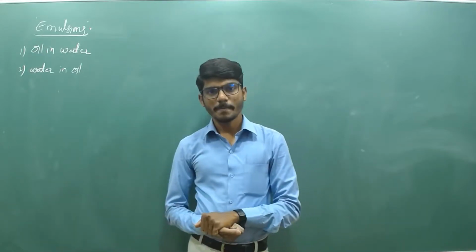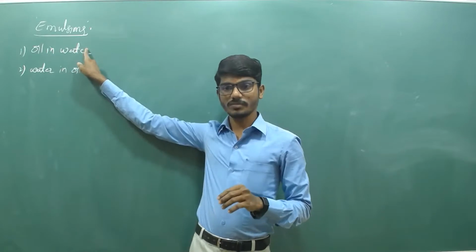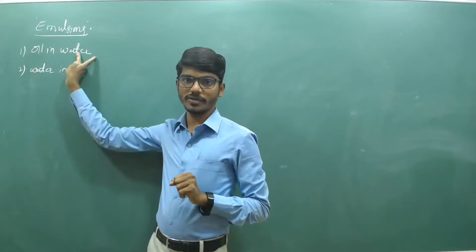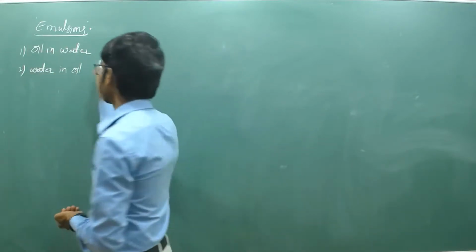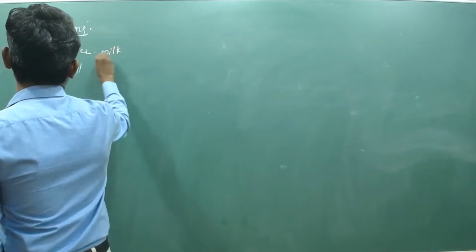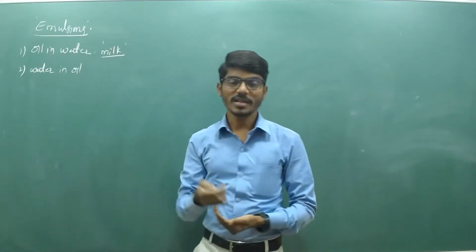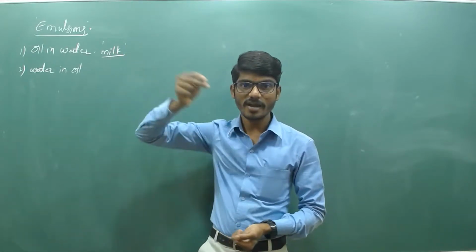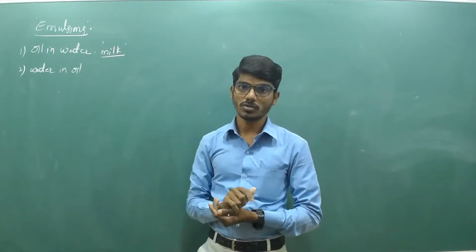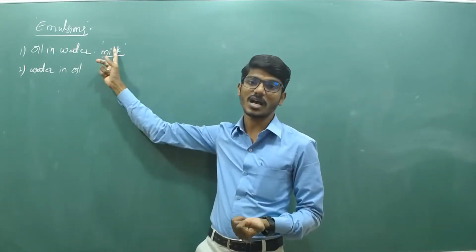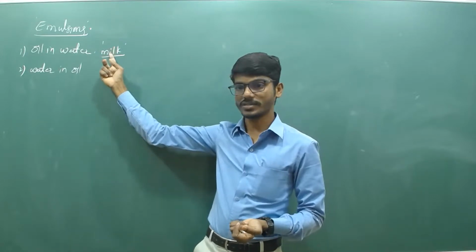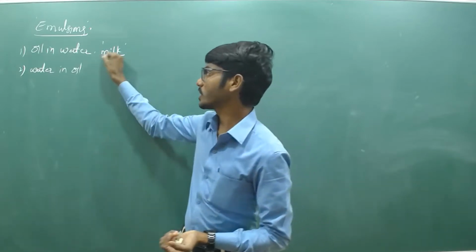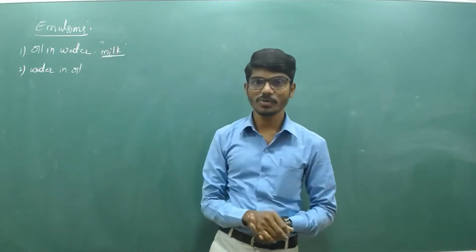Oil in water is nothing but the type of emulsion in which the dispersed phase is oil, that is, both are liquid. For example, milk. Milk is an example of this type. In milk, the liquid fat gets dispersed in water. So water is the medium and the liquid fats are the dispersed phase particles. Dispersed phase and dispersion medium are both liquid. Vanishing creams and milk are examples.